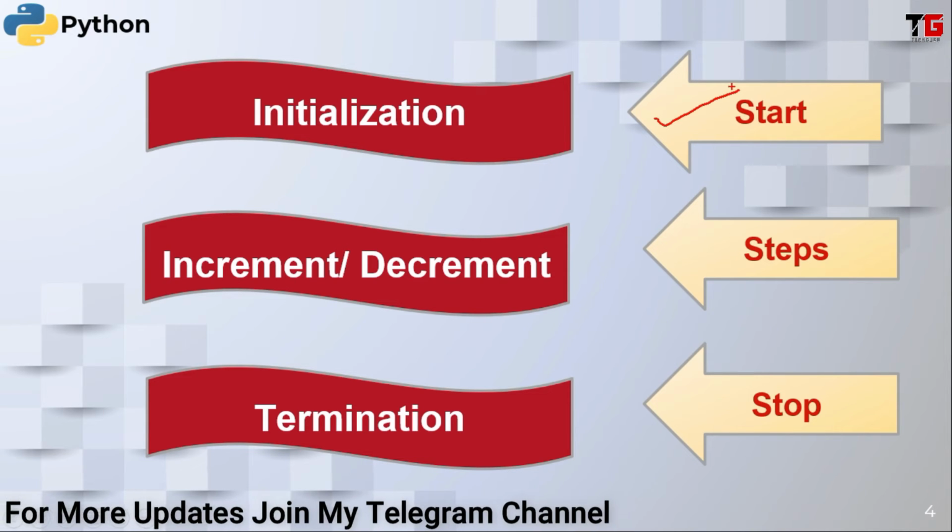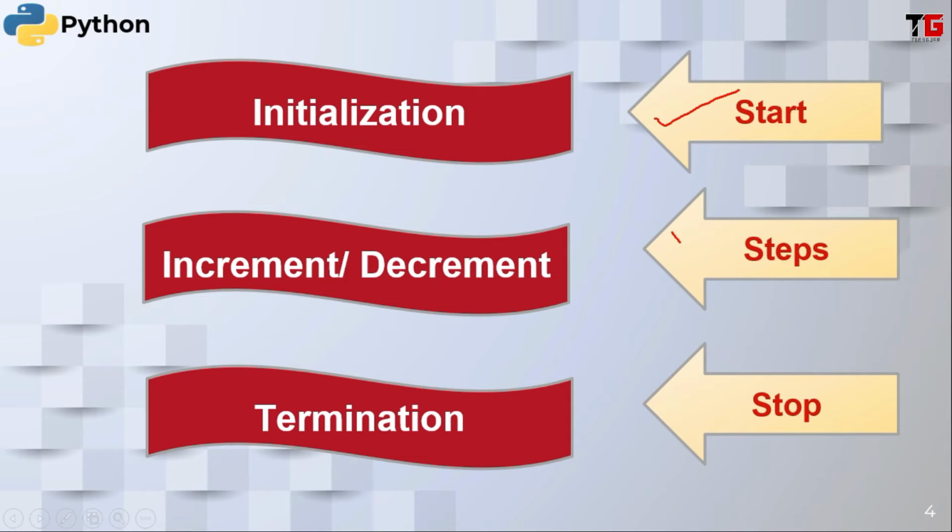That is the starting point. In each process, first the printer will print the first page, then it will print the second page, then it will print the third page. It means it is gradually completing its task, but at once it is printing only one page. This is increment or decrement. The printing will automatically stop when the count reaches 10.